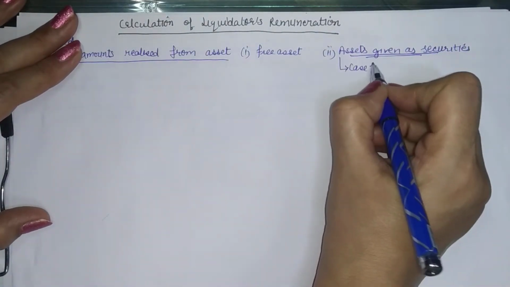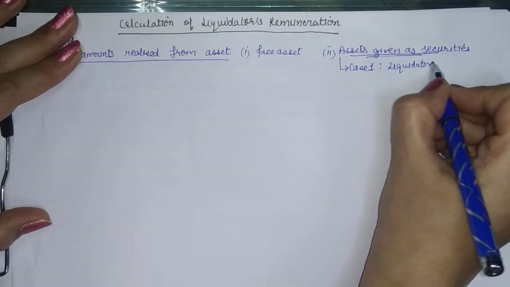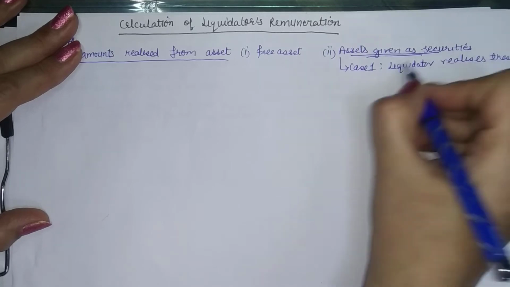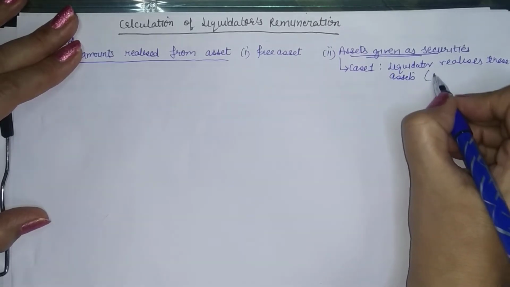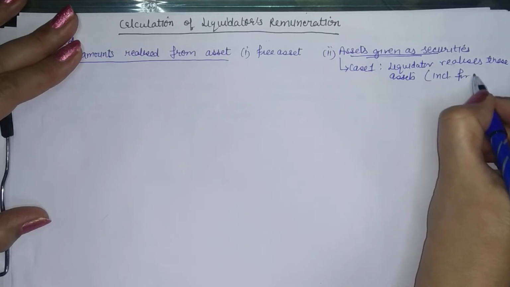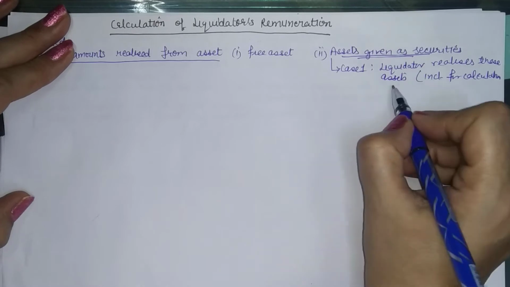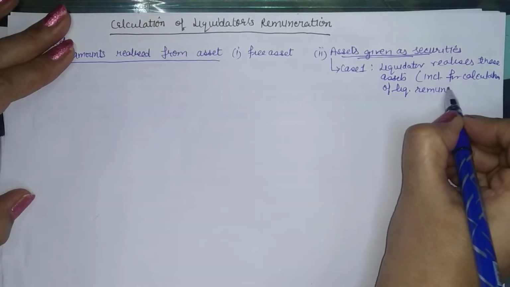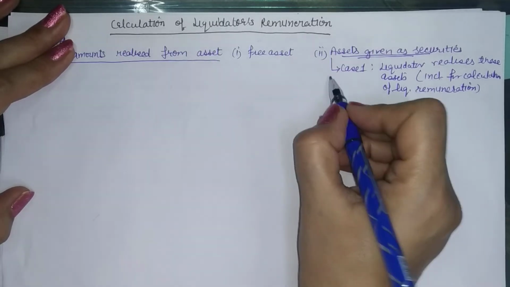Case 1 is when the liquidator realizes these assets. So in this case, these will be included for calculation of liquidator's remuneration, right? Because he is taking steps to realize these assets.